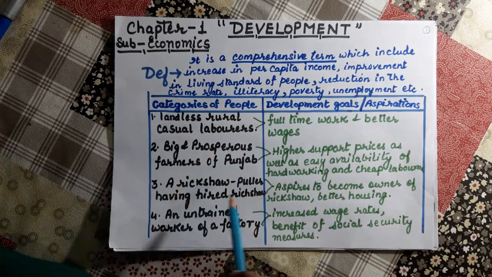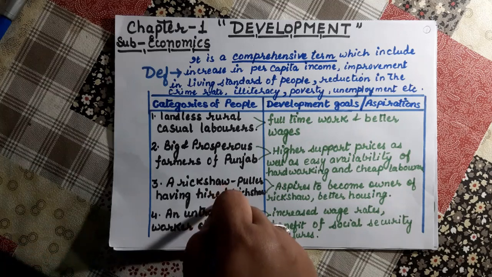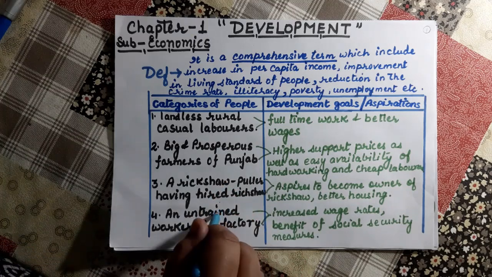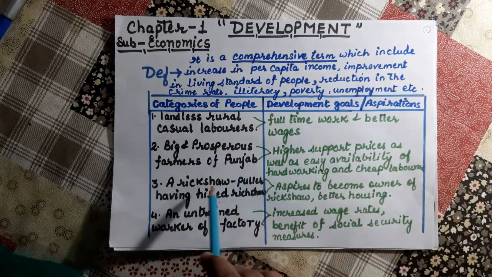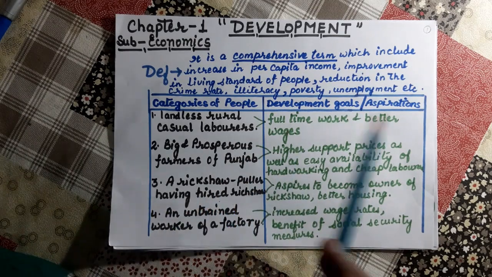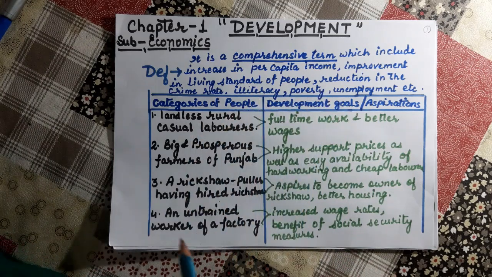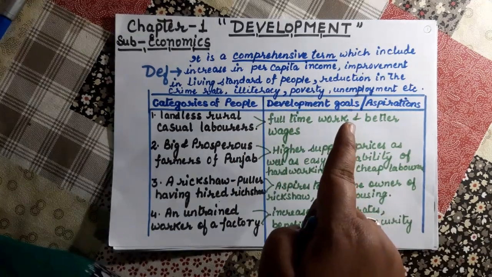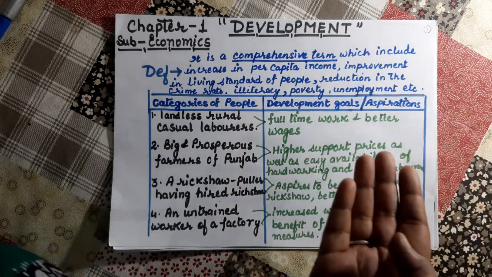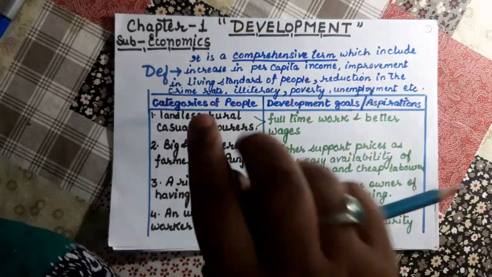Next example of category of people is a rickshaw puller. What are his aspirations? He aspires to become the owner of the rickshaw, because here it is written that he has a hired rickshaw. He is not owning his own rickshaw. So the first aspiration is to become the owner of the rickshaw, then good earning through an increase in the fares, and better housing and the basic requirements, in which he needs development.